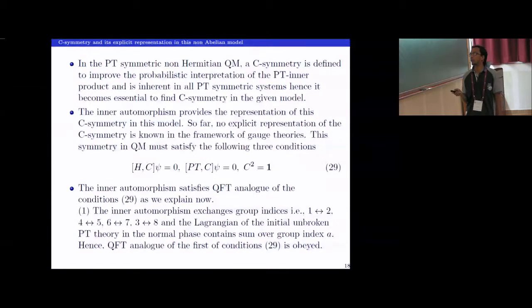First, the Hamiltonian must be invariant under that symmetry. Second, the order of the PT and C symmetry, in whichever way you apply it, should not matter, and third, C squared has to be 1. Now I will show that the inner automorphism which we define satisfies the QFT analog of all these three conditions. The inner automorphism takes 1 to 2, 2 to 1, as I said, and the Lagrangian contains a sum over all the indices. So the Lagrangian is invariant under this inner automorphism.